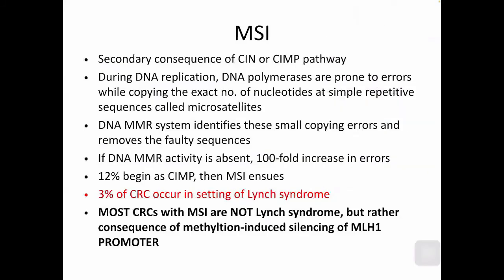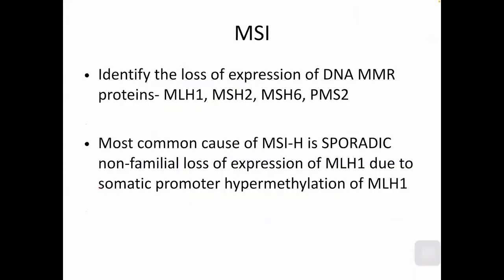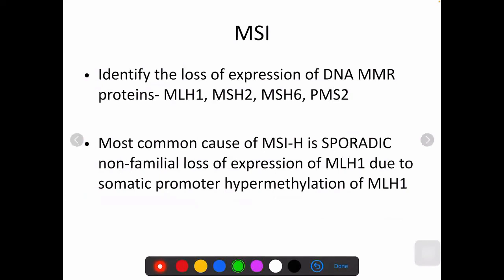Okay, so we were done with the slide, right? Next slide. So basically, as I told you, we need to see all these 4 genes, all the 4 proteins that are lost: MLH1, MSH2, MSH6, and PMS2. This is very important to remember. You should remember the numbers and the M, L, and S of these genes. It is very important and it is very confusing also.